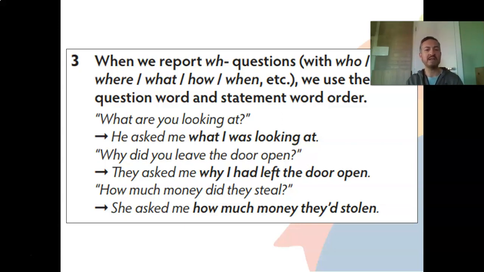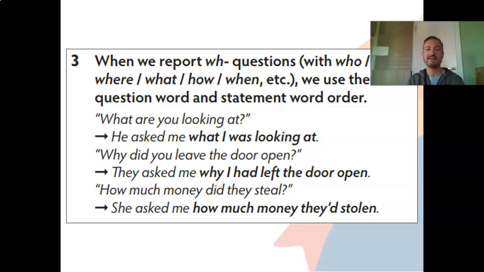How much money did they steal? She asked me how much money they'd stolen. So they had stolen. So we have to use how much. It remains, yes. And money they had stolen. So it goes to the past perfect. Did steal is past. So past goes to the past perfect. And the statement word order. So it's wrong to say, she asked me, how much money had they stolen? No, it's they'd stolen. They had stolen.